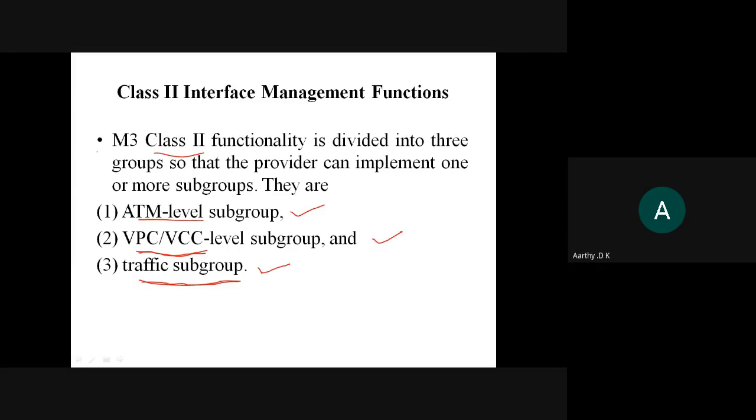So M3, we saw, is divided into two classes, class 1 and class 2. Class 1 is for status and configuration management, and class 2 is for your virtual path and virtual connection configuration management. So class 2 is further divided into three subgroups.